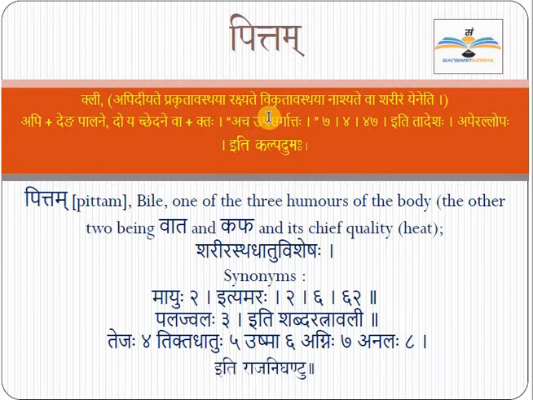And in the opposite way, here you read vikruta avasthaya. Vikruta avasthaya means when it is vitiated, when it is spoiled, increased or decreased, that is not the equilibrium condition. Vikruta avasthaya is the opposite of equilibrium. So when it is spoiled or vitiated, increased or decreased, that actually nasyate means destroys. Whom? Sariram, the body. Nasyate means destroys the sarira, the body.